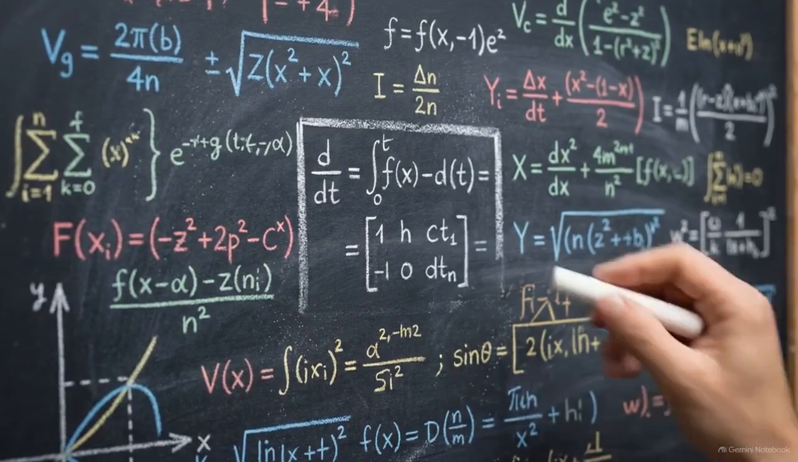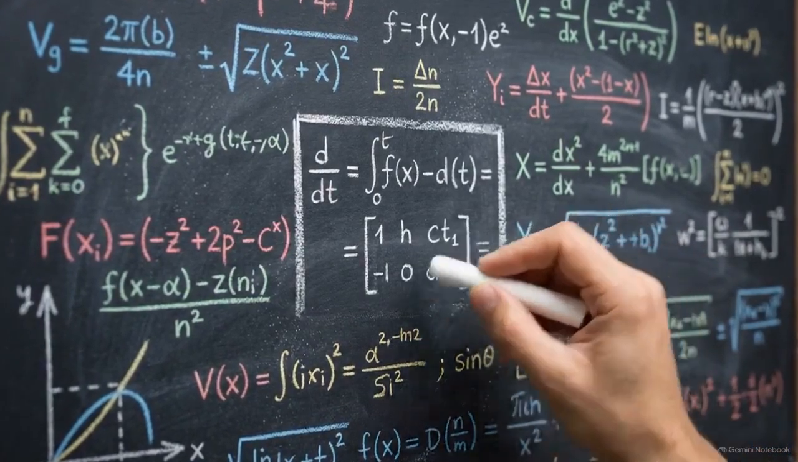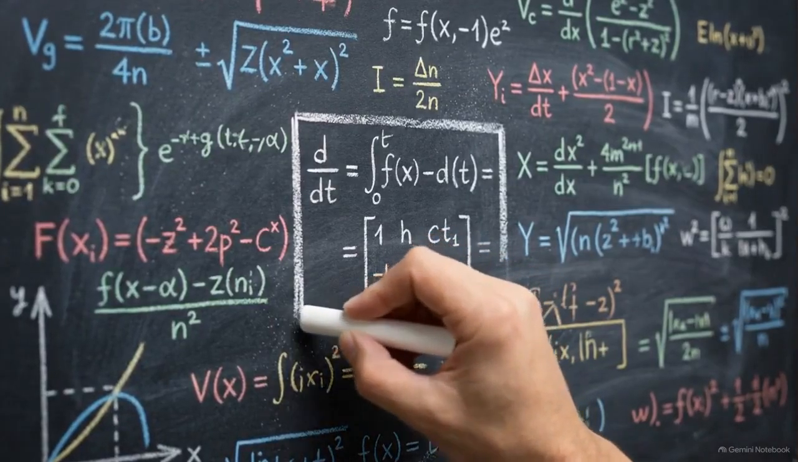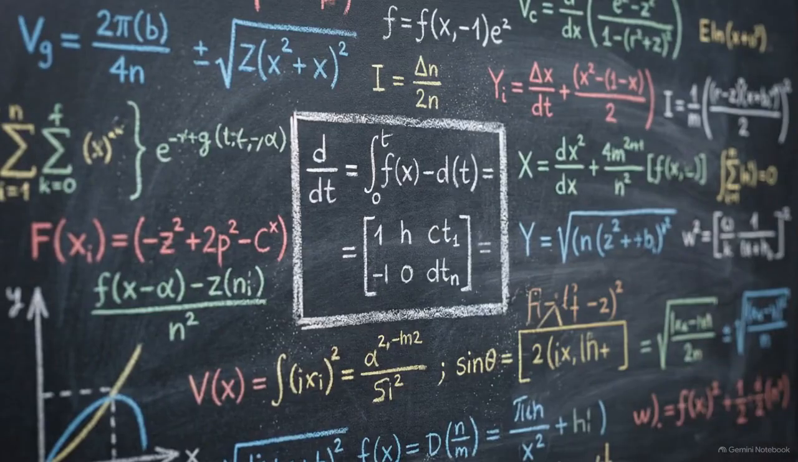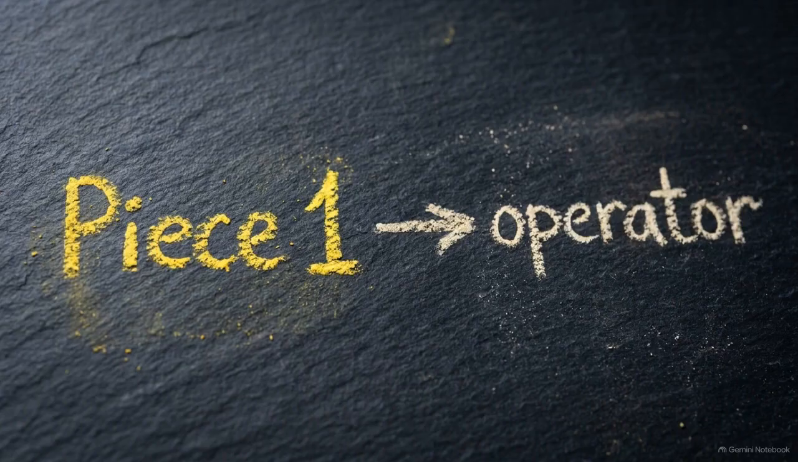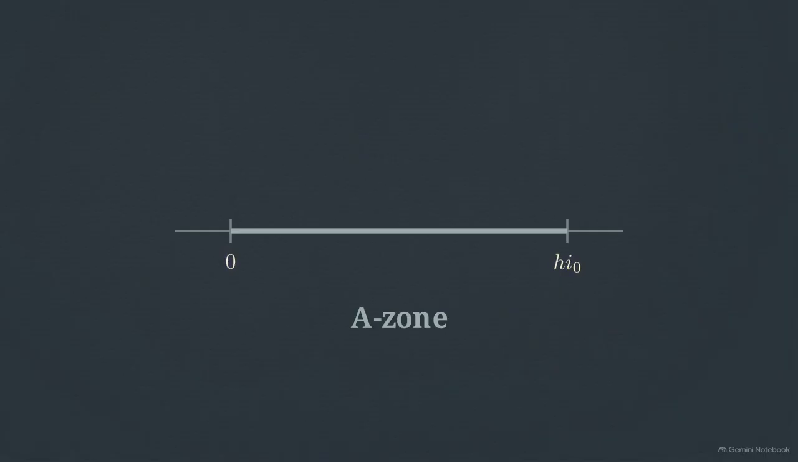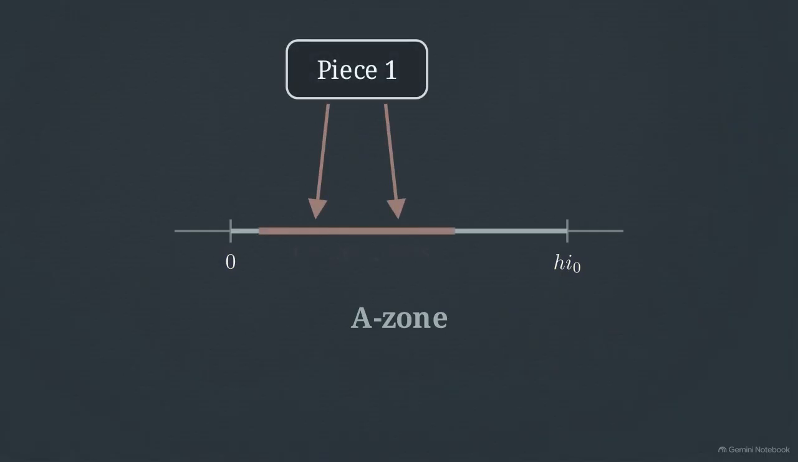By focusing on this single roll geometry, we can analyze the operator within a bounded environment, bypassing the complexities of the full multi-roll system. In this environment, piece 1 is the unique injection source for the reduced operator. This number line shows the A zone, which is the interval from 0 to the core boundary, hi0. Under the one-roll limit, all injected seeds from piece 1 map into this A zone.